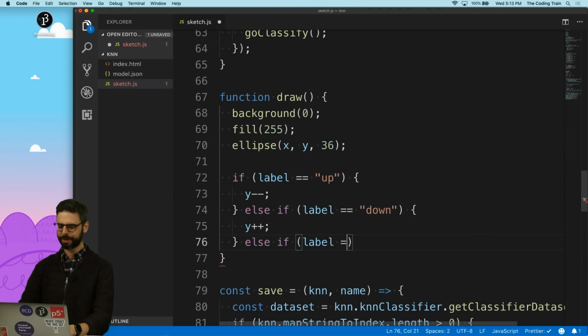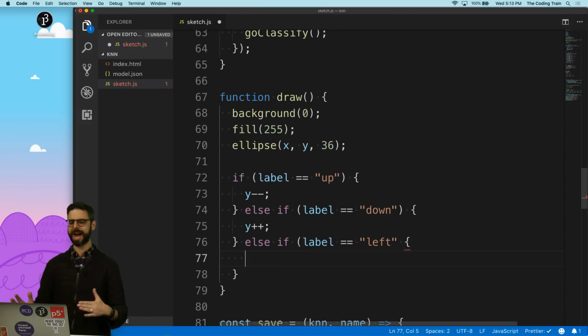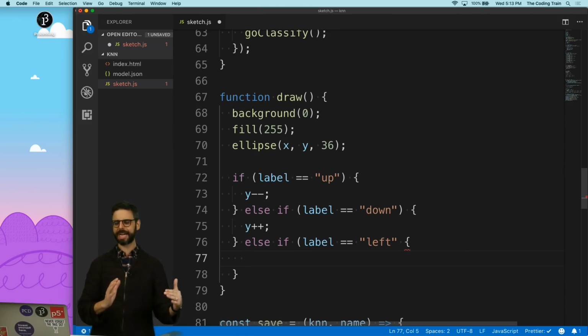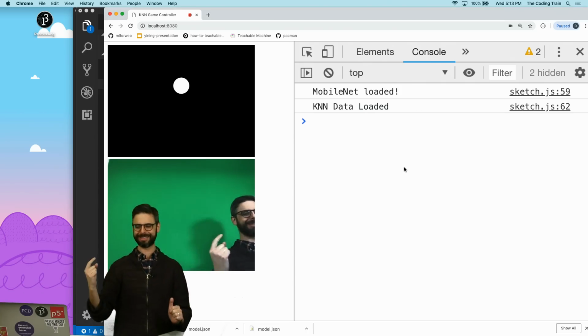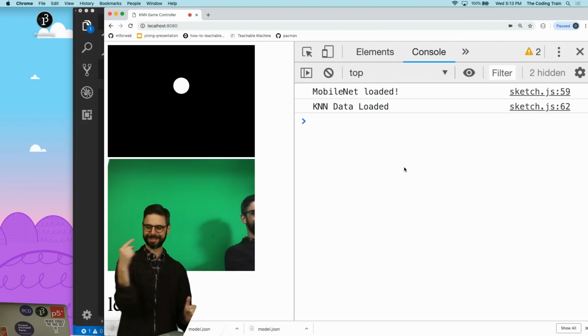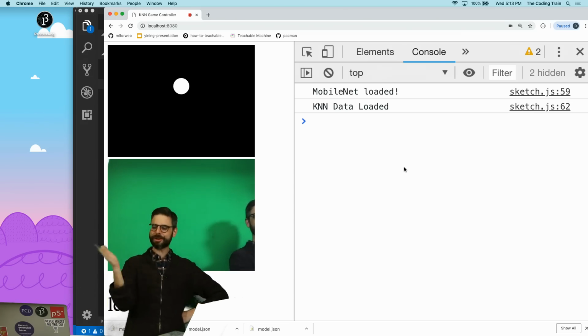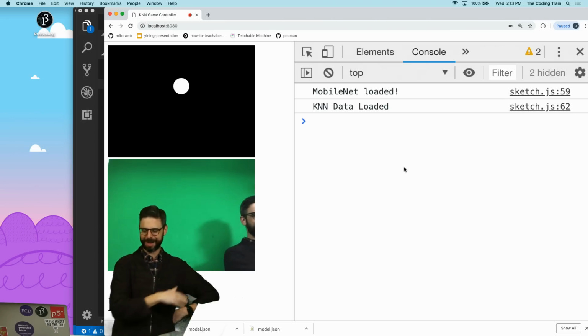Well, if label equals left, remember, left is my left, meaning I'm moving this way, but it's actually moving to the right. But I want it to go to the left. I'm going to see myself going the wrong way. Oh, this is very confusing. But interaction-wise, I want it to go this way.